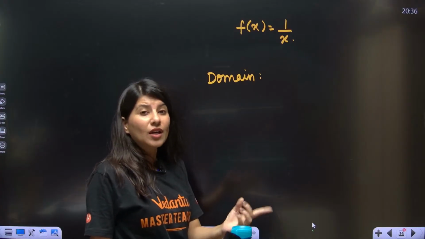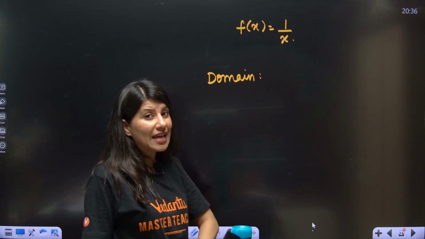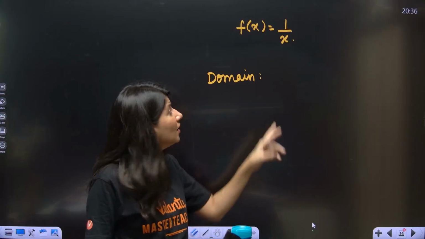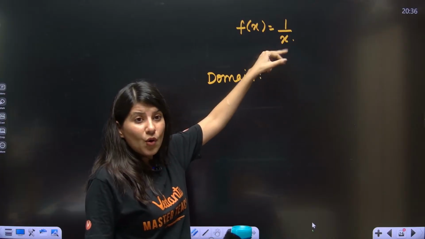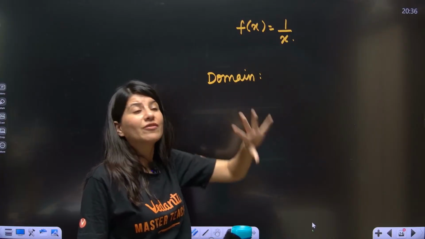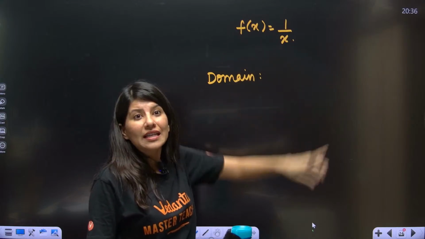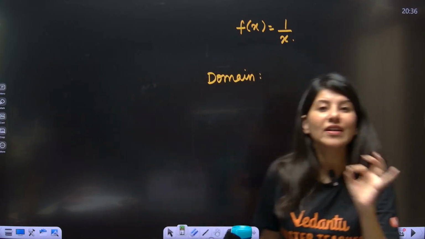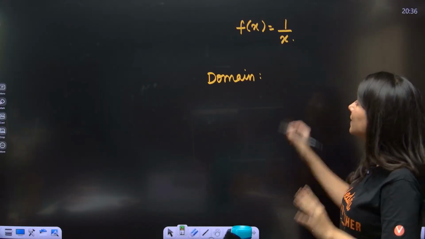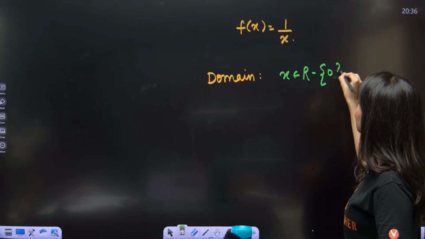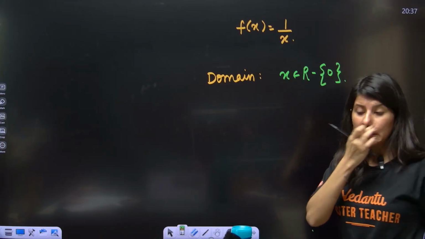Just think about what values of x will be there. If I put x equals 0 over here, I will get not defined. So clearly x equals 0 will make the function not defined. That means the domain will not have x equals 0. Rest everything is allowed. So x belongs to R except 0. Everything you can put in place of x except 0. This is your domain.